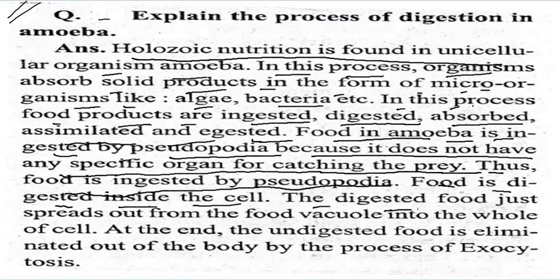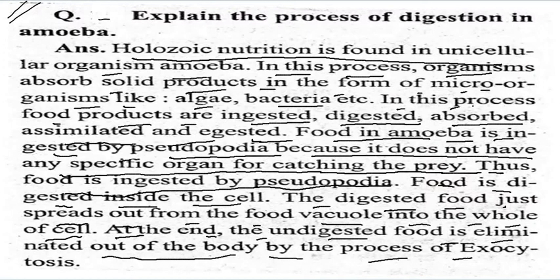The digested food spreads out from the food vacuoles into the whole of the cell. At the end, the undigested food is eliminated out of the body by the process of exocytosis. So this is the process. Now come to the next one.